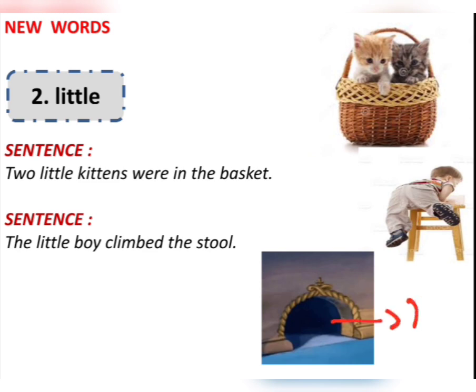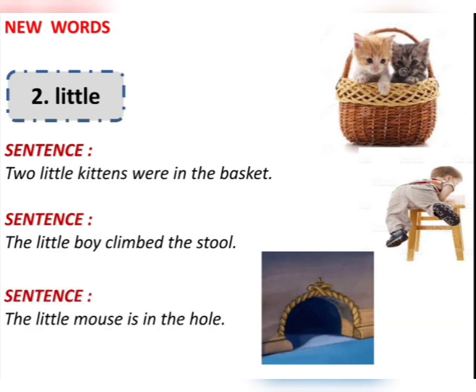And how is the mouse or a rat? A little one. So can we make a sentence with the help of this picture and the animal rat or mouse? Yes, the little mouse or rat lives in this hole, or the little mouse is in this hole. Can we draw a mouse here? Oh yes, a simple mouse.